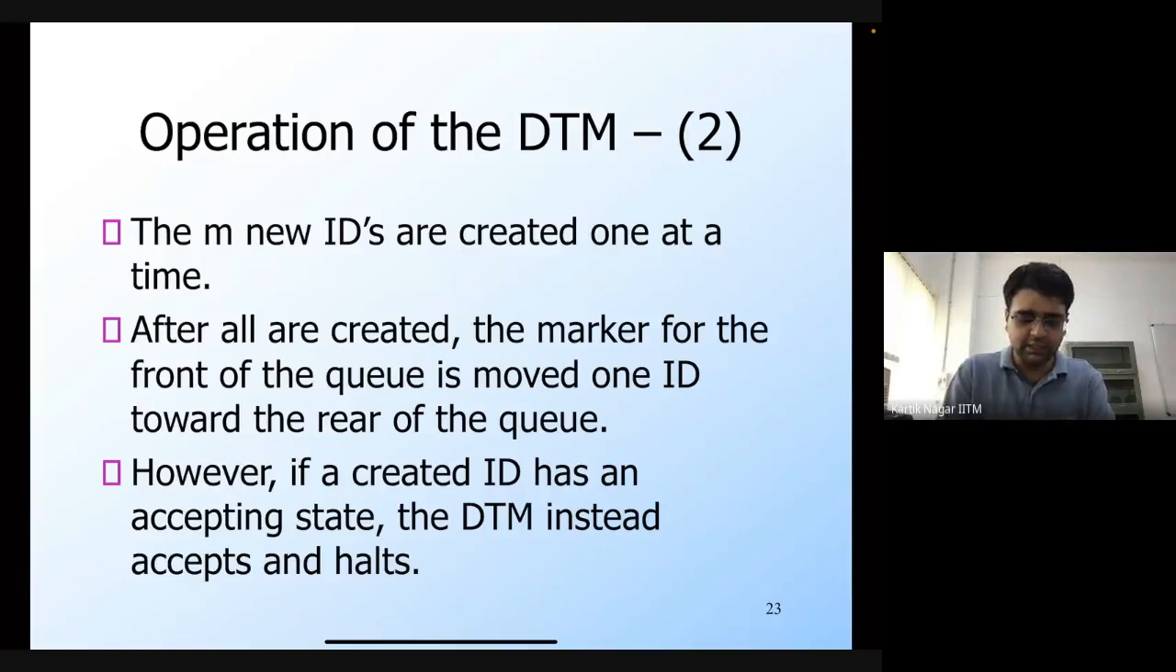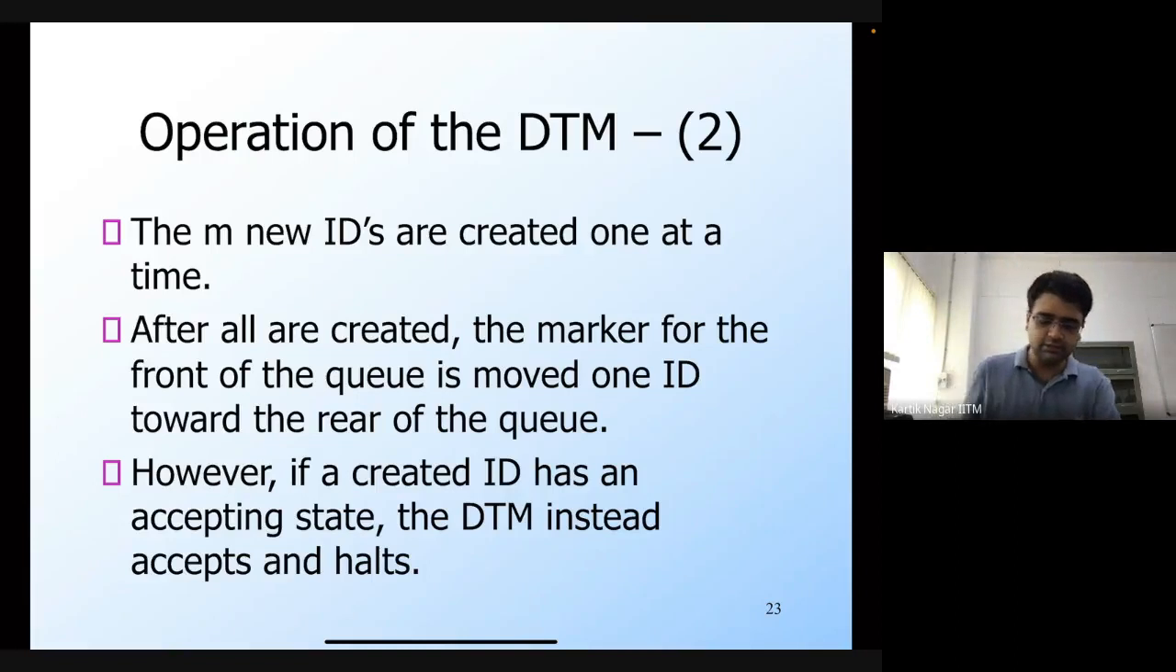However, if the NTM moves to a configuration where the state is an accepting state, or the final state, then the DTM will also accept, and it will halt. Otherwise, it will keep on doing this.